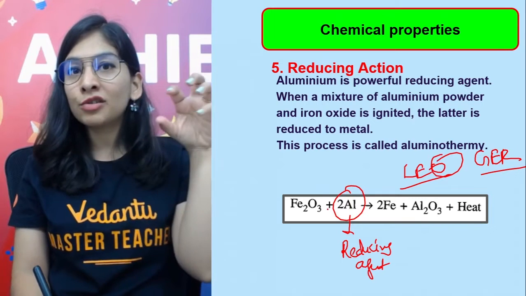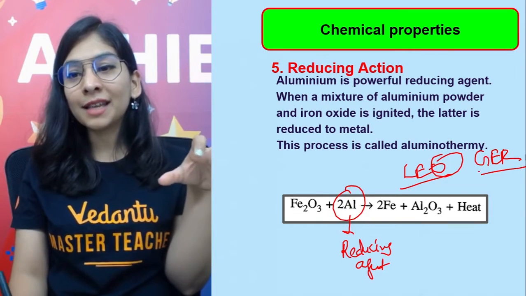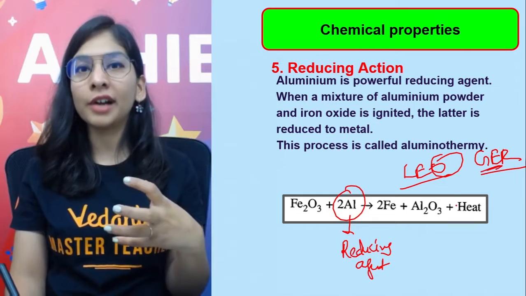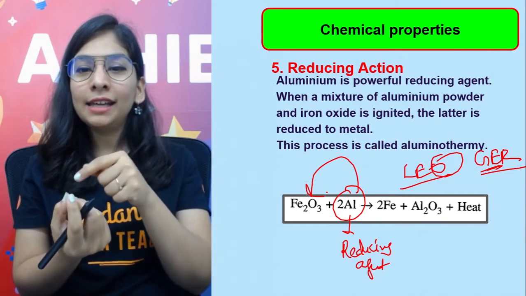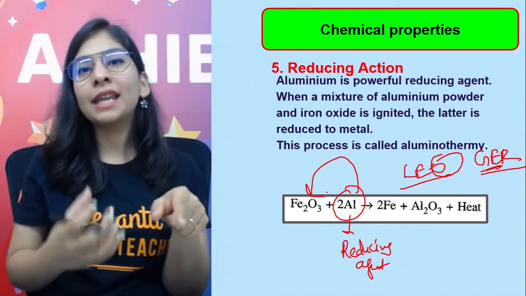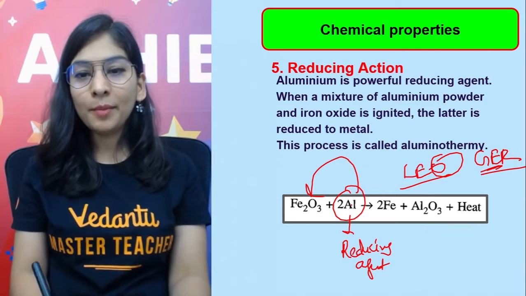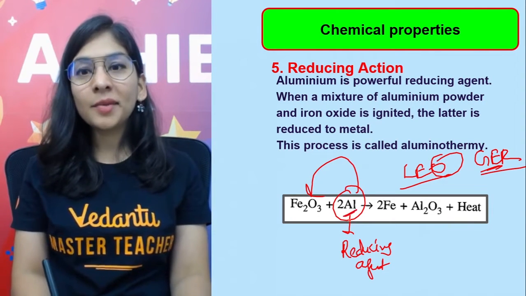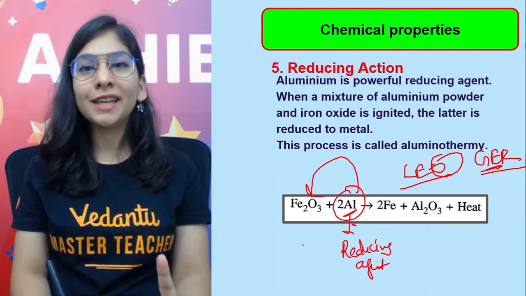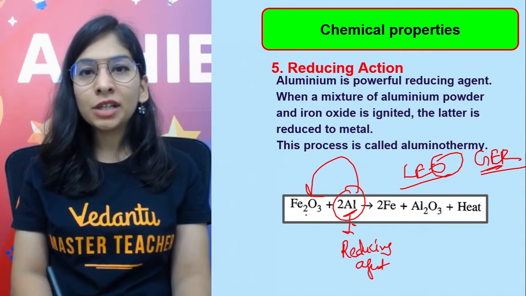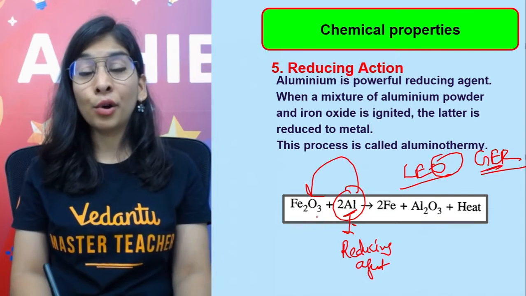So it will lose its electron and give it to another substance, and that other substance will take those electrons and undergo reduction. A metal does reduction of another substance and itself gets oxidized by loss of electrons. So aluminium is a very good reducing agent, and that's a very important reaction. When you put it with iron oxide powder, that's my ore also, ore of iron.